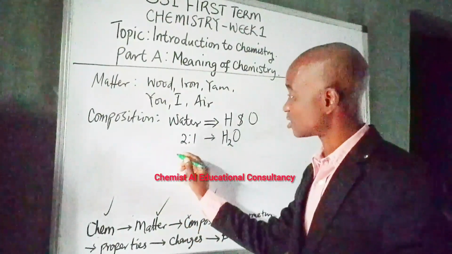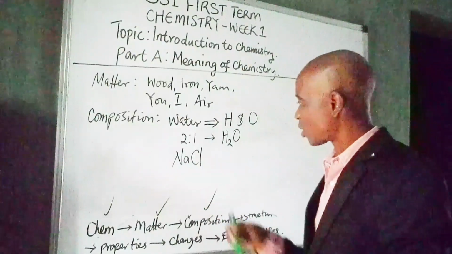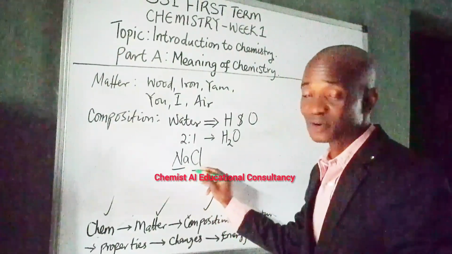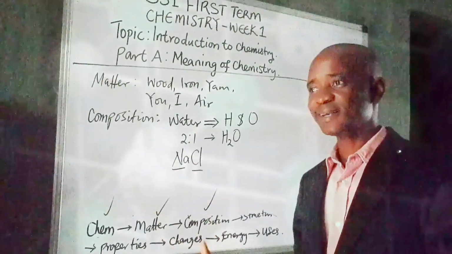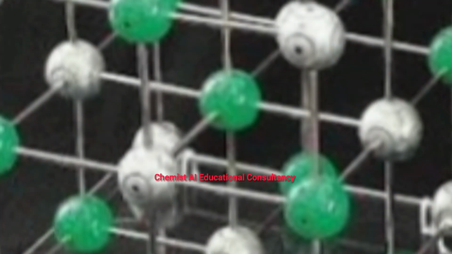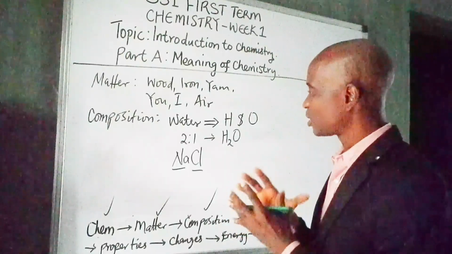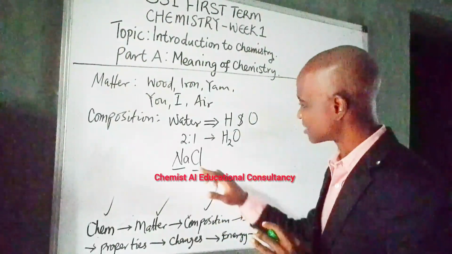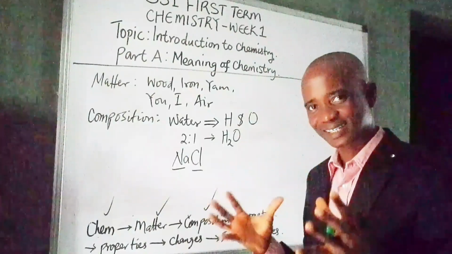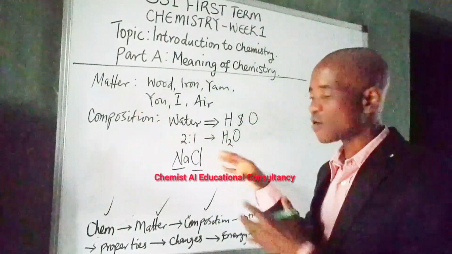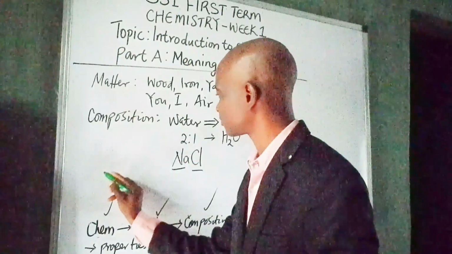Another example is salt, sodium chloride. Sodium chloride is made up of sodium as an element and chlorine. These atoms are packed in a way that they form crystals in the sodium chloride matrix. So the sodium chloride you see is made up of tiny particles of sodium and chlorine arranged in a crystal lattice. That is composition of matter. The next, after composition, is structure.